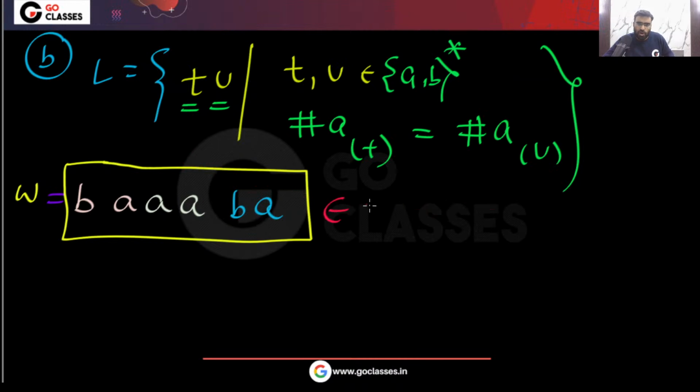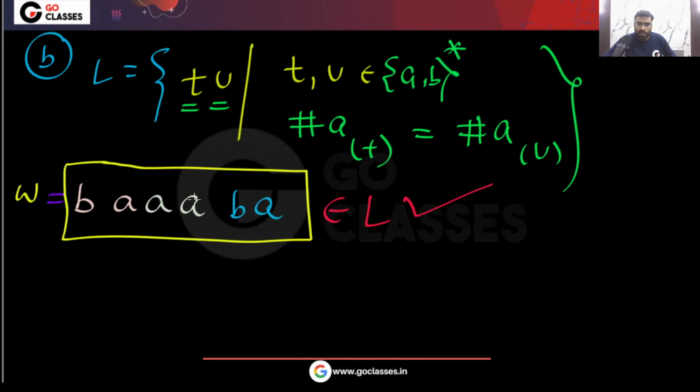Yes, it will belong to L. Why? Because it is not given what is the length of t comma u. Is the length of t comma u given in the question? Is it given how much is t, how much is u? In this string, what will be t and what will be u, is that given to you? No, this is not given.